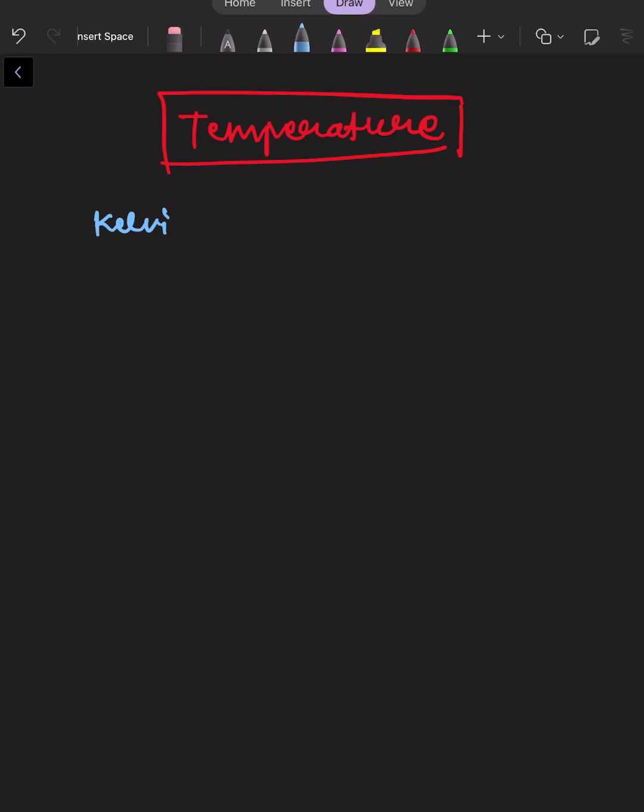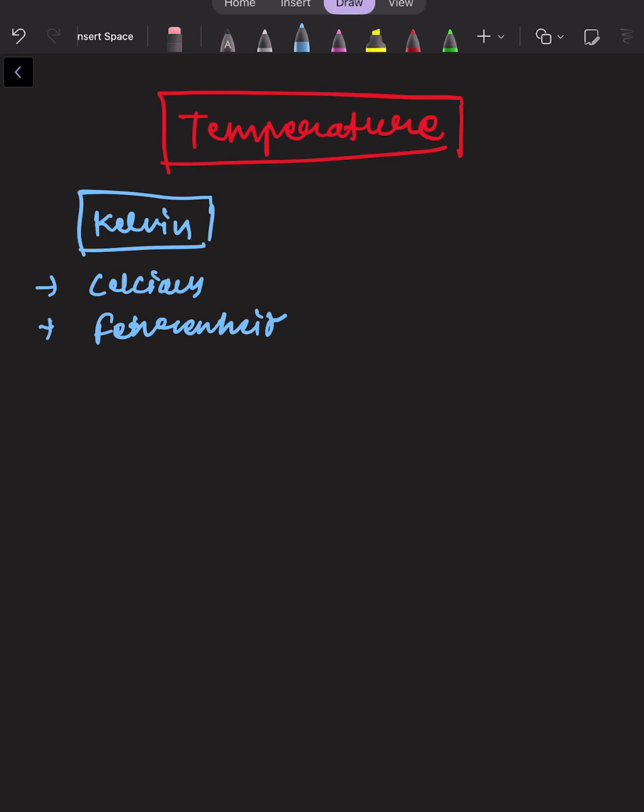And there are other different scales for measuring temperature: Kelvin, Celsius, and another is Fahrenheit. So these three scales are used to measure the temperature of any matter, right?